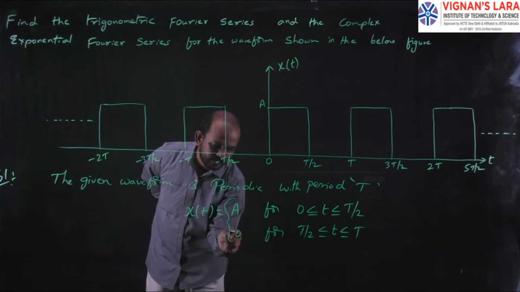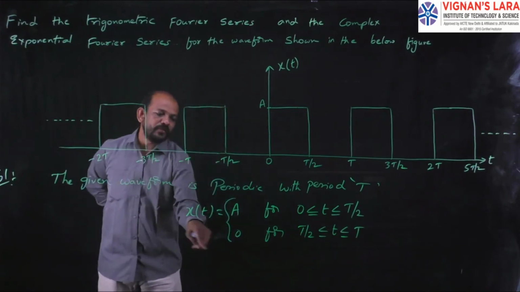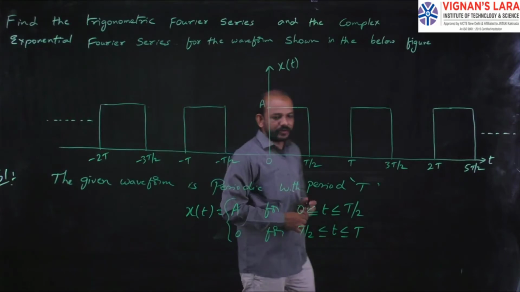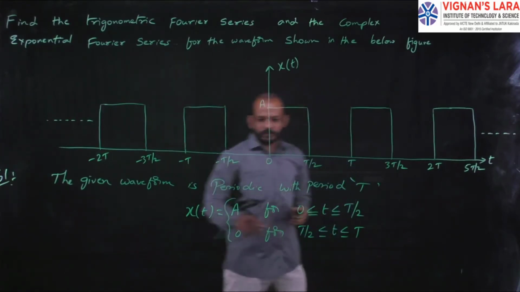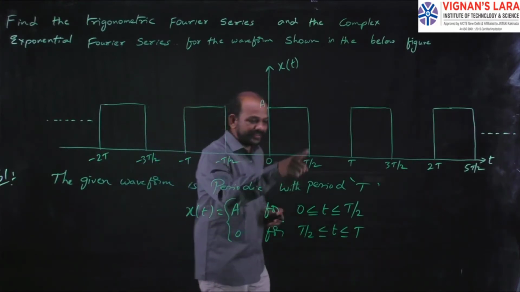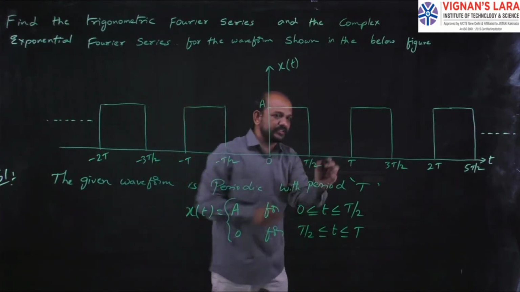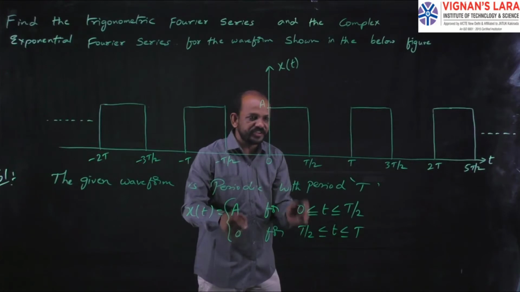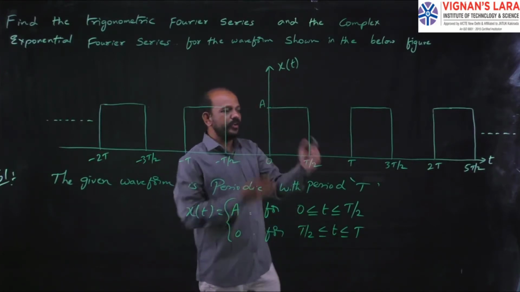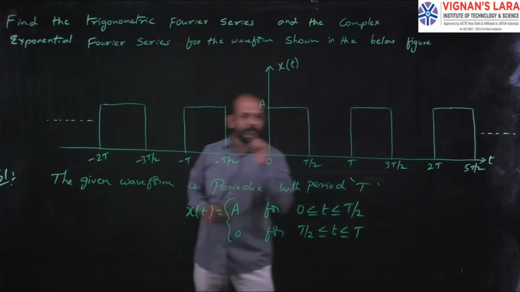Okay, that is, the value of x of t will be equal to a for 0 less than or equal to t less than or equal to T by 2, and the value of x of t equal to 0 for T by 2 less than or equal to t less than or equal to capital T. So in this period the value of x of t is 0, and in this period the value of x of t equal to a. So the waveform repeats itself, hence I have taken one period.